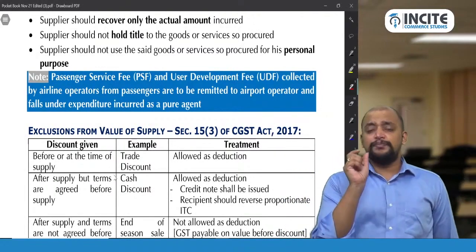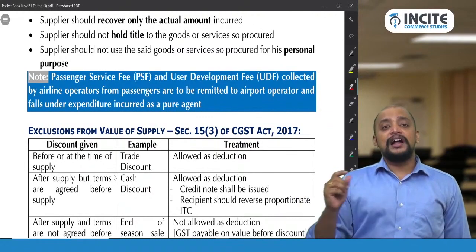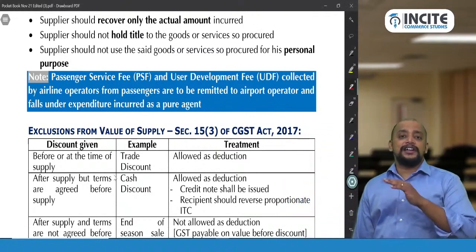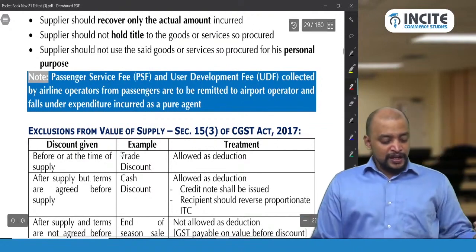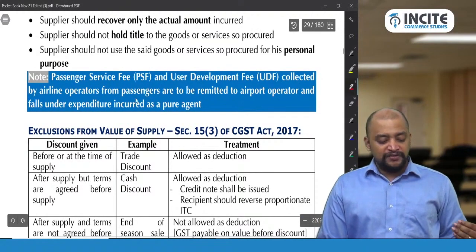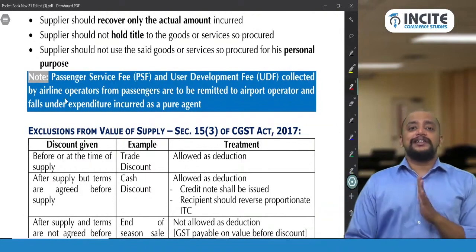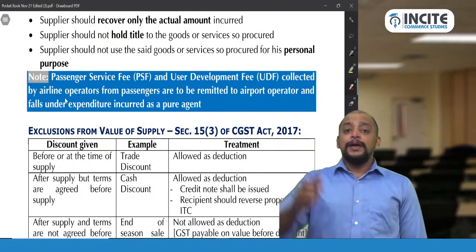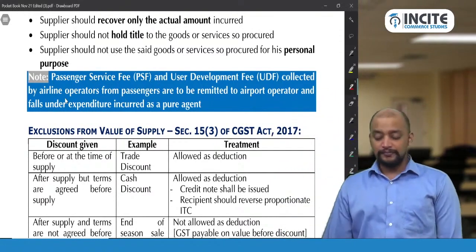Whether this passenger service fee, PSF, and user development fee will come under expenditure incurred as a pure agent? Yes, it will come under expenditure incurred as a pure agent, and it should be excluded while arriving at the value. So passenger service fee and user development fee collected by the airline operator from the passenger are to be remitted to the airport operator and fall under expenditure incurred as a pure agent, so that should not be taken into value for computing GST by the airline operator, that is Indigo Airlines or SpiceJet, etc.